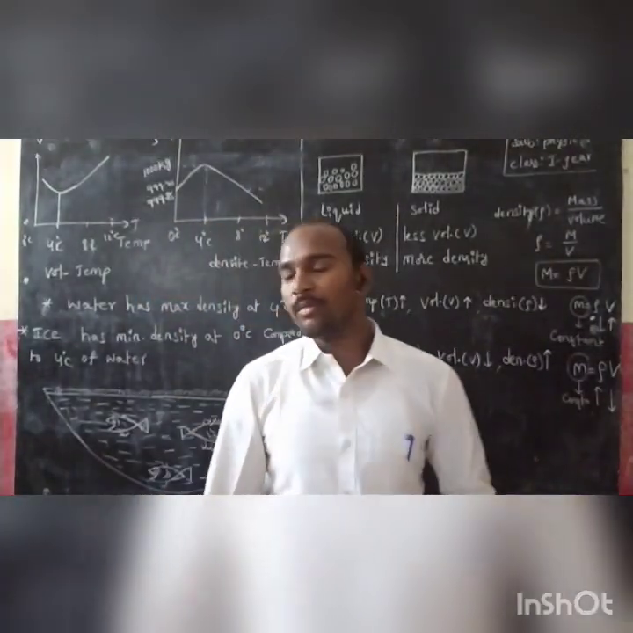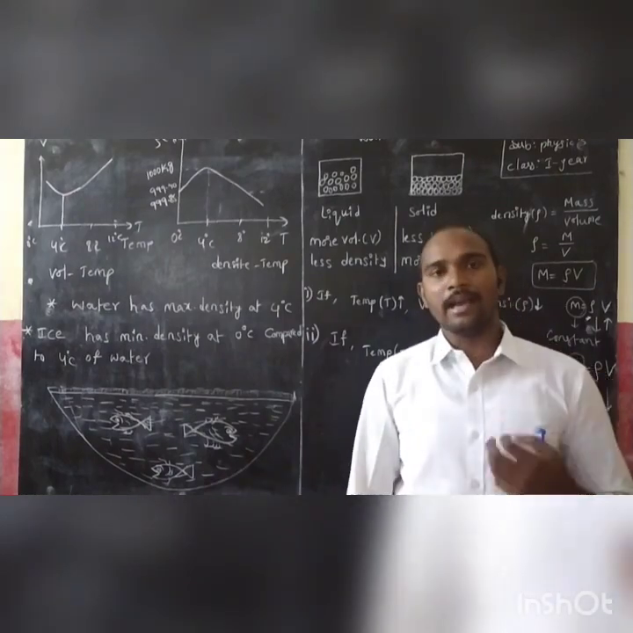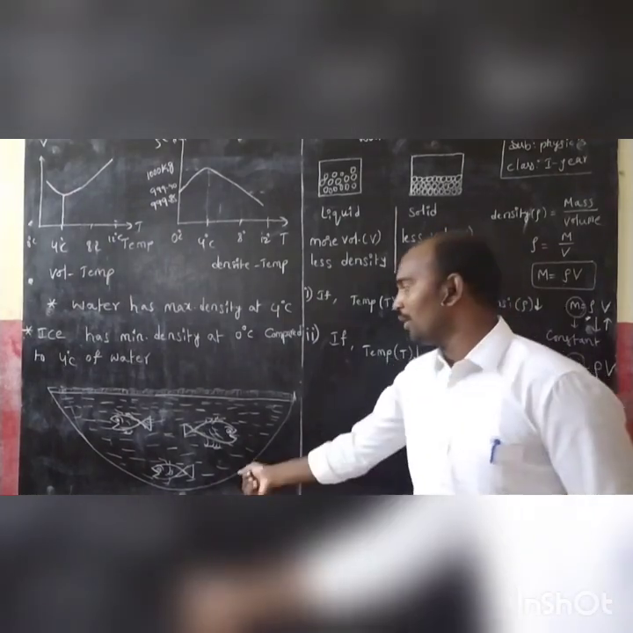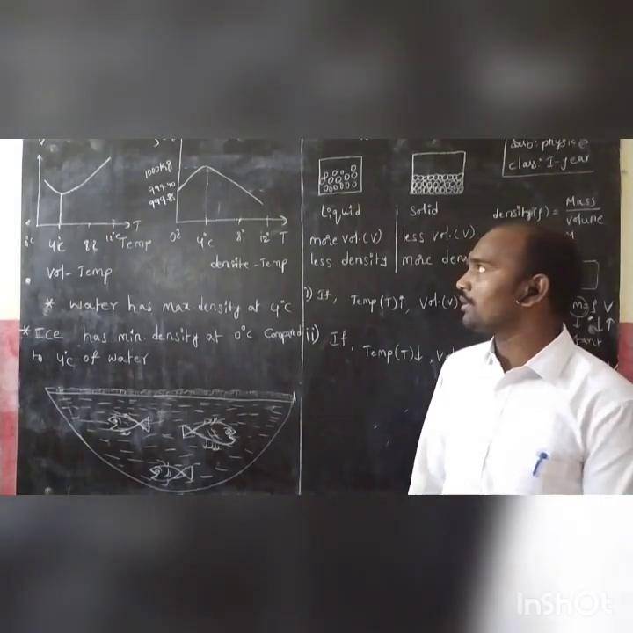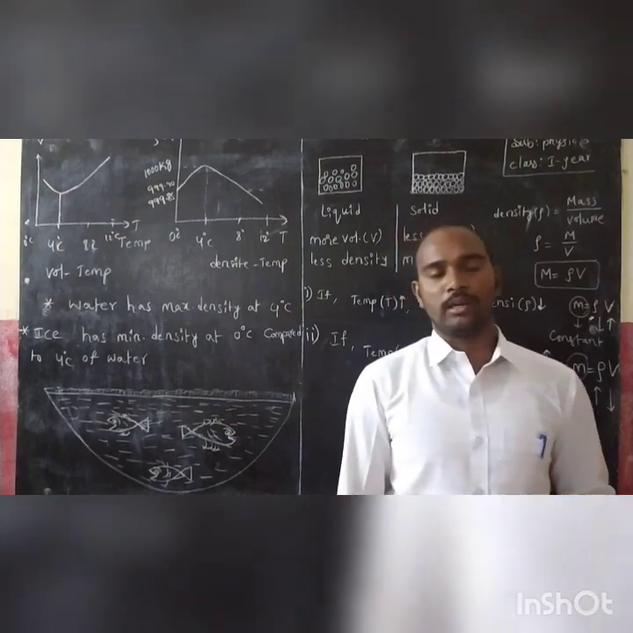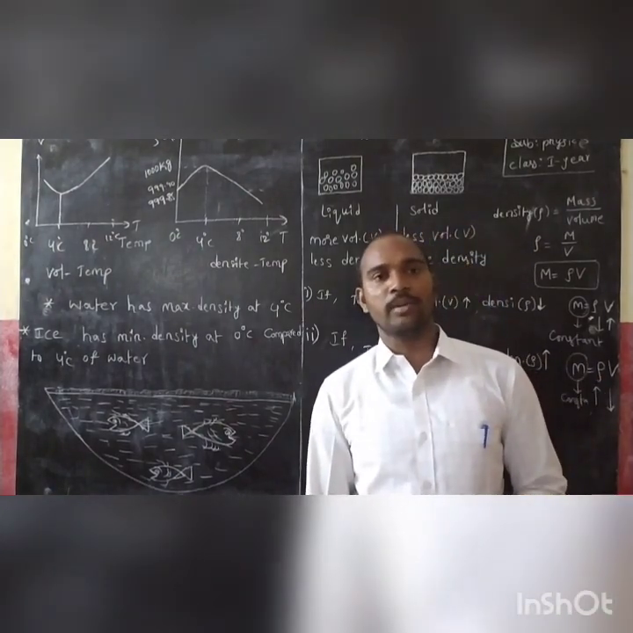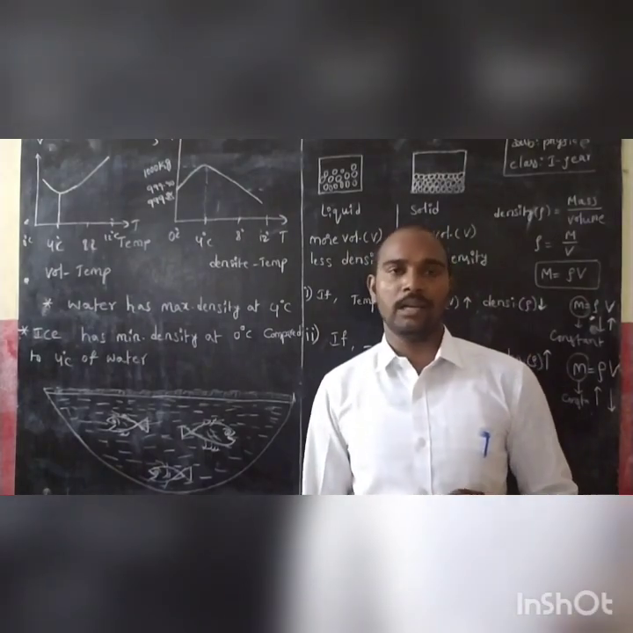So the anomalous behavior of water is very useful to sea animals and especially water fishes, whatever it may be. This is very useful to you. So this is the background content for the anomalous behavior of water. Is it clear? I hope you all understand this one. And please write this one time and send it to me. Is it clear? Thank you.